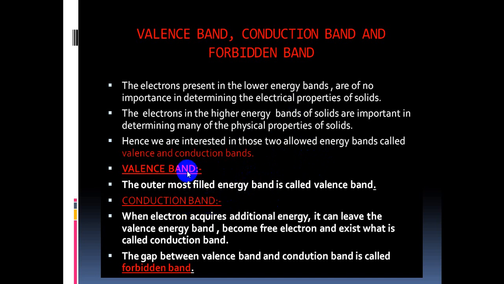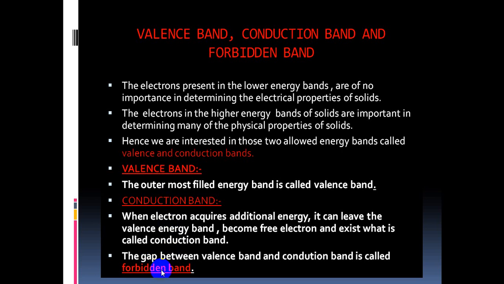There exists some gap between the valence band and conduction band. That gap is called forbidden band or energy gap. So these three are very important. One is the valence band, the outermost filled energy band, and the next energy band to the valence band is called conduction band. This is the higher band. Between the valence band and conduction band there exists a gap, called forbidden band. It is not necessary that a gap exists in all types of solids. Only in some of the solids does the gap exist.